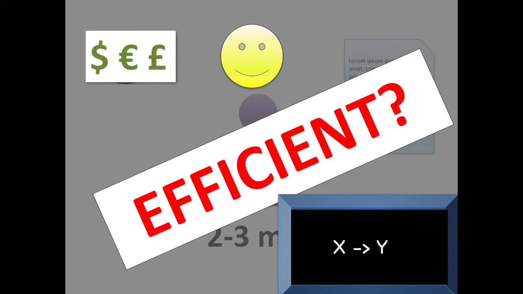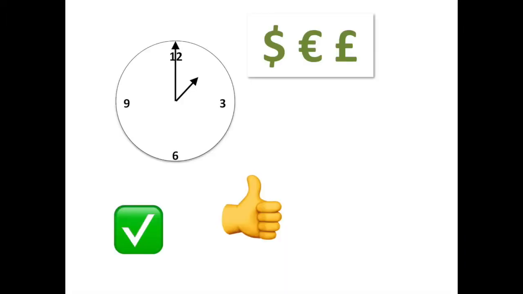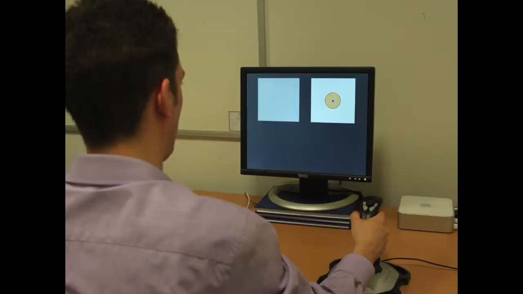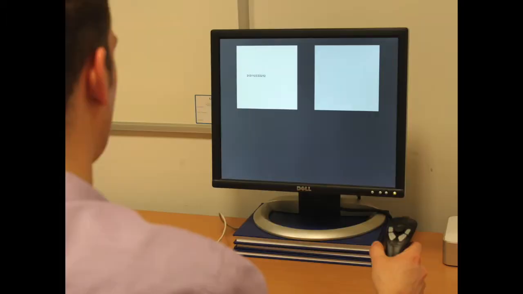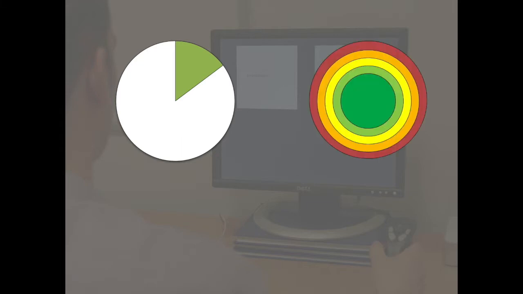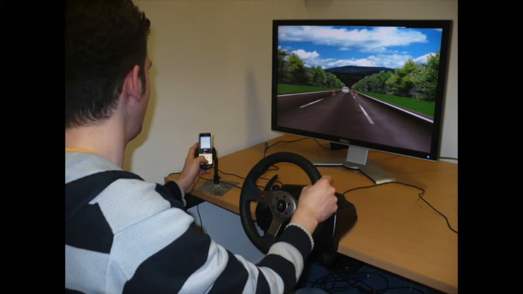So how can efficiency be investigated in dual task situations? One challenge in this regard is that performance on different tasks can be expressed in different ways. It is then not always clear how an increase in one reward compares to an increase in another reward. For example, if you try to keep a moving object accurately inside a target area, but also want to quickly type messages, how does the speed with which you complete a message weigh against the accuracy with which you can control the moving object? In a previous video, I explained the power of computer simulations in these situations.